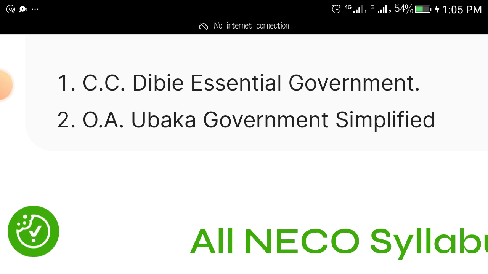The recommended textbooks are Essential Government by C.C. Dibia and Government Simplified by O.B. Obaka.